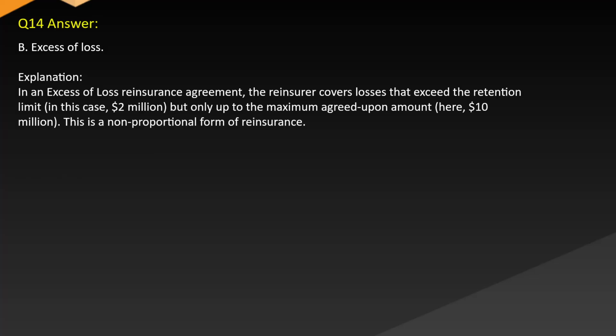Answer B. Excess loss. Explanation: in an excess loss reinsurance agreement, the reinsurer covers losses that exceed the retention limit, in this case $2 million, but only up to the maximum agreed upon amount, here $10 million. This is a non-proportional form of reinsurance.